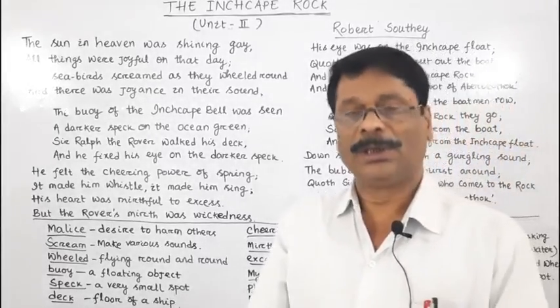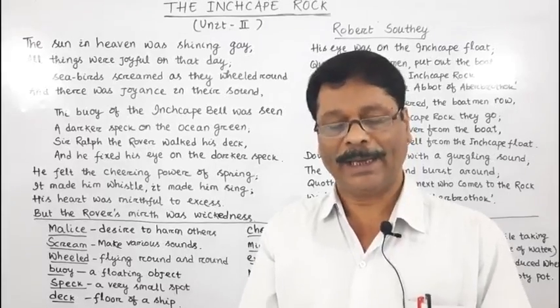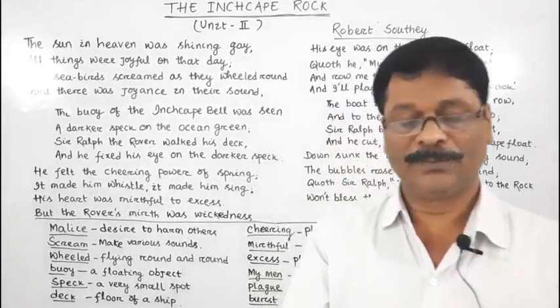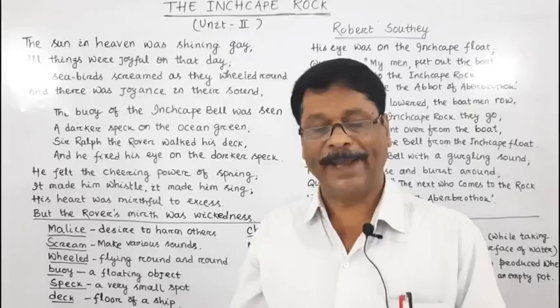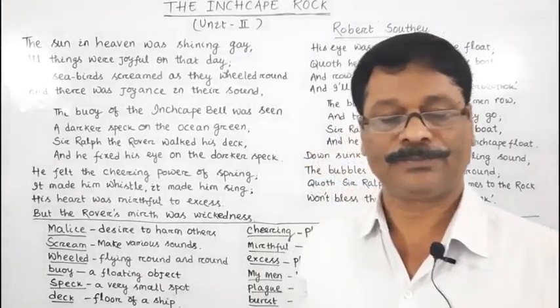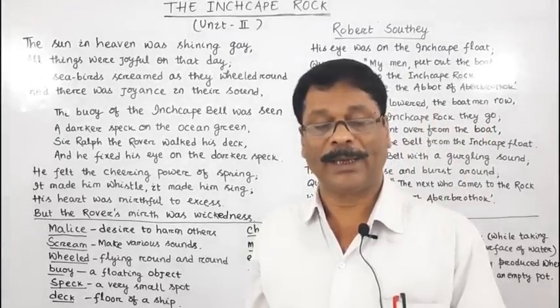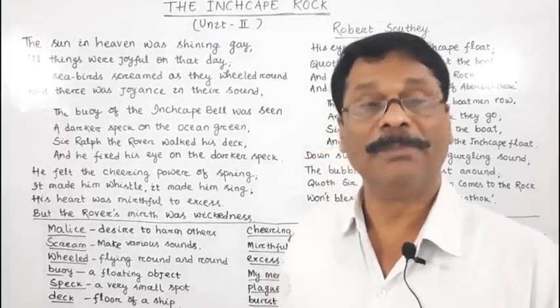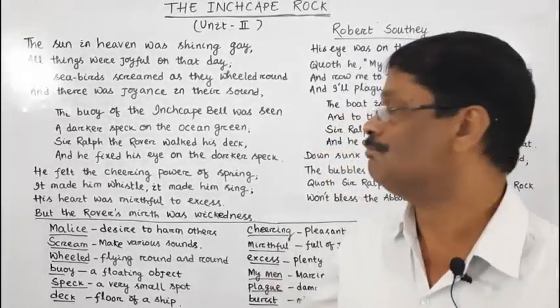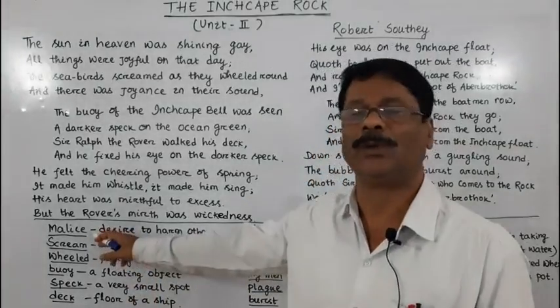So here Sir Ralph the Rover was a wicked man who wanted to cause pain to others. Here is how a wicked person like Sir Ralph the Rover does mischief out of malice. Malice, remember, is a very good word.